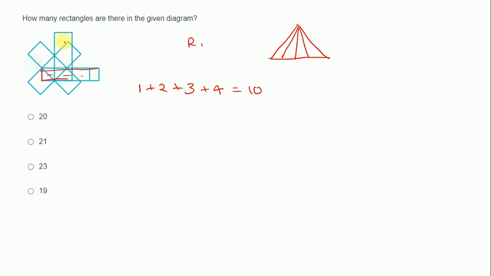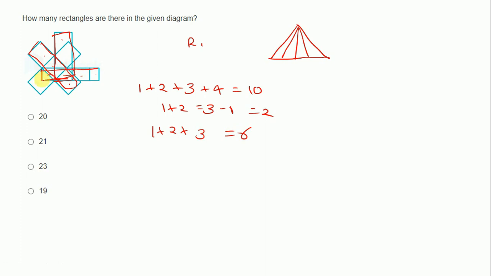Now consider this one. If you consider this one, there are two triangles. 1 plus 2 will be equal to 3, but this rectangle is common. Minus 1 is equal to 2. Now consider this portion. 1 plus 2 plus 3, it will be equal to 6.